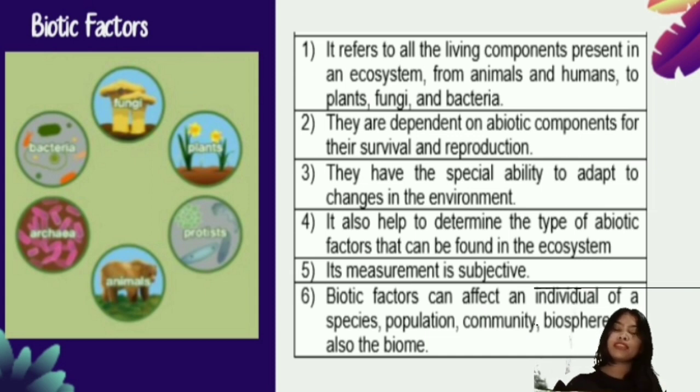Number 5, its measurement is subjective. So meaning the measurement of the biotic factors has its criteria based on the physical appearance of the components. Example of that is the elephant. So we all know that the size of an elephant is very big. And that is the criteria, the size or the measurement of an elephant. Number 6, biotic factors can affect an individual of a species, population, community, biosphere, and also the biome. So the biotic factors have an impact or changes in the environment or in the ecosystem.